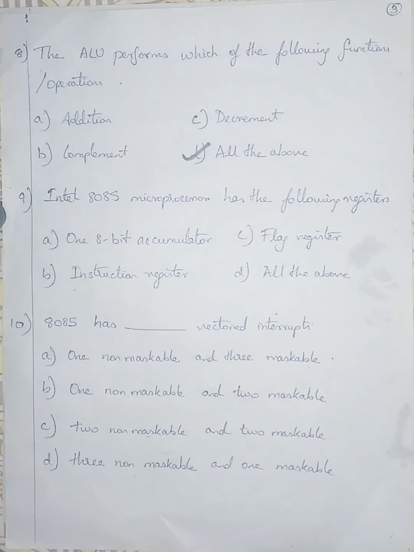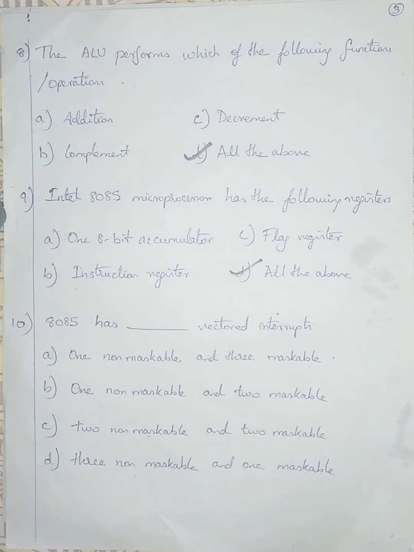And the flag register is similar, for intermediate operations. If there is 5 into 2 plus 3, first 5 into 2 gives 10, then the result will be stored as 10 plus 3, and the final result will be 13. The intermediate result, 10 plus 3, will be stored in the flag register. So I am going with option D, all the above. The flag register is used to store intermediate results. Instructions are stored in registers, and the 8-bit accumulator is used for main memory. So I am going with option D, all the above.